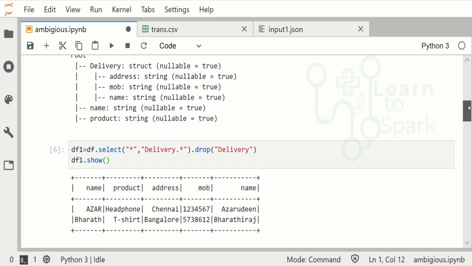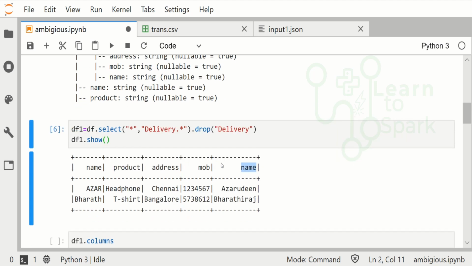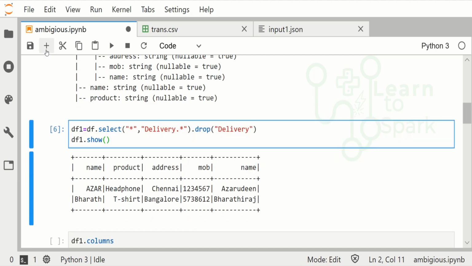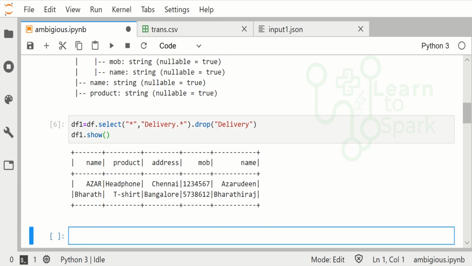I have shown this data, so you can find that there are two name columns with the ambiguity. You may ask me what the problem is if there is any ambiguity in a data frame. Let me show you what the problem is.